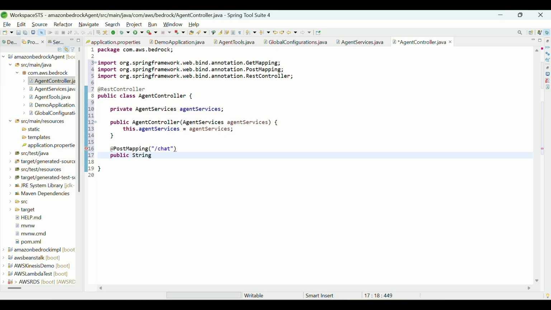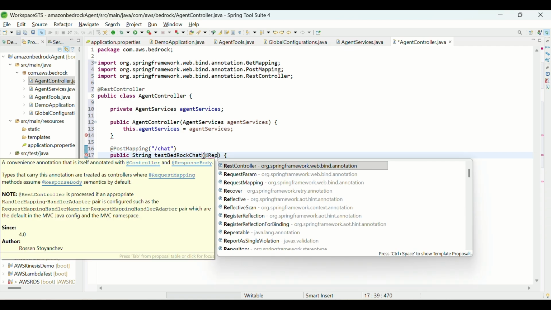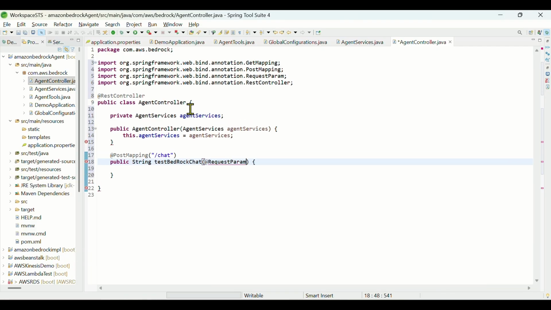So string test bedrock chat. And we can take at the rate request parameter, where value will be prompt, which will be assigned to string query.